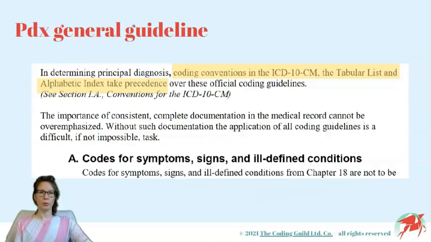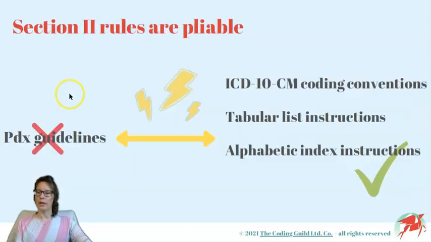Leading up to Guideline A, we find the following general instruction for principal diagnosis assignment. In determining principal diagnosis, coding conventions in the ICD-10-CM, the tabular list, and alphabetic index take precedence over these official coding guidelines. In other words, if there is a conflict between the guidelines in Section 2 and the instructions in the tabular alphabetic index or the coding conventions, we must drop the principal diagnosis guideline in favor of all these other rules.